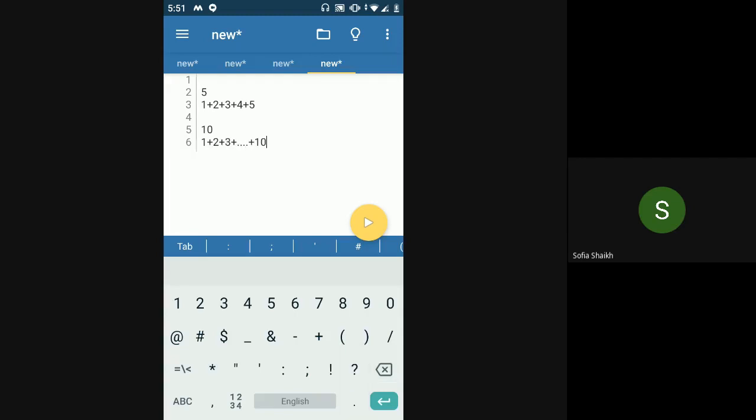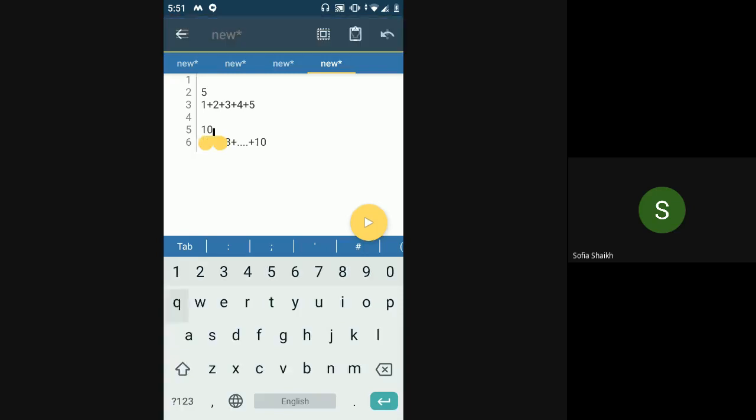Okay, so what loop should we use in this case? What loop should we use in this case? We know how many times it is supposed to be run, right? There is only one number. Whatever number the user will input, only that many number of times this loop should run, right? Starting from 1. While loop.